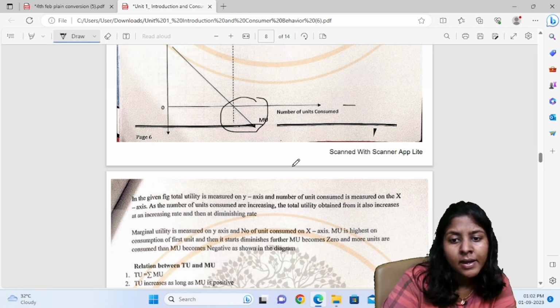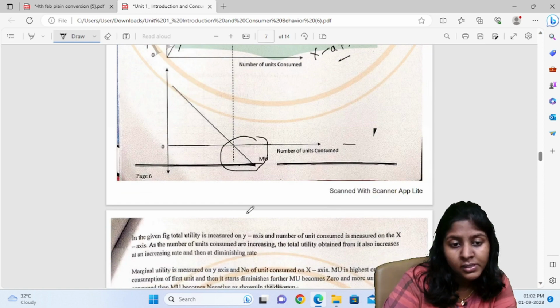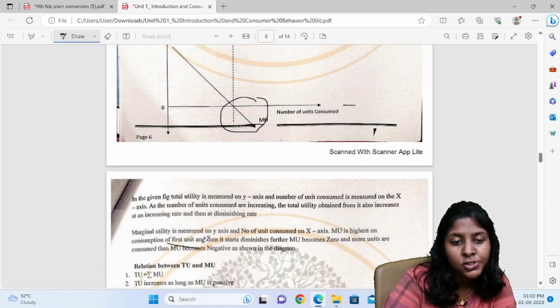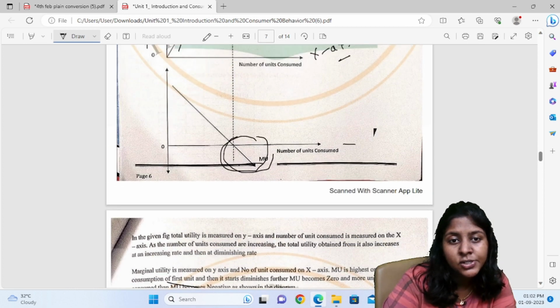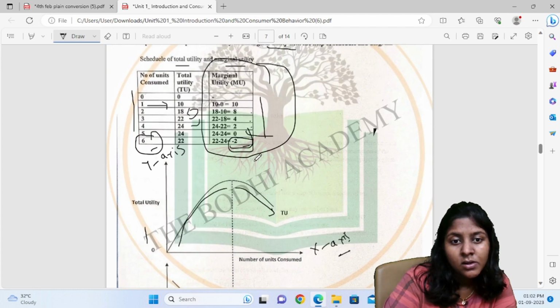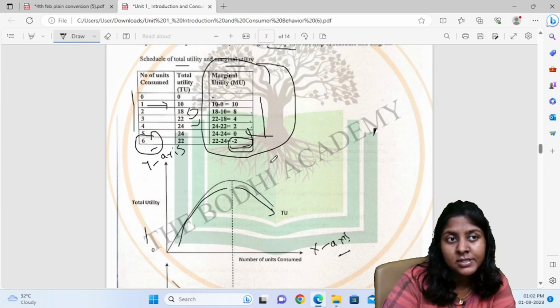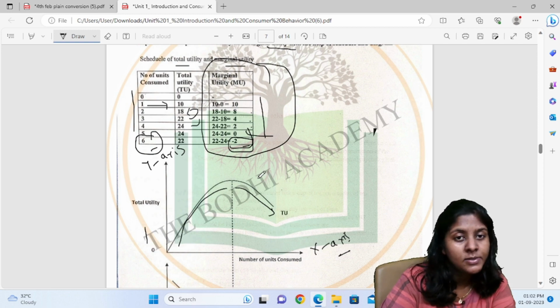Marginal utility is highest on consumption of the first unit. Now it has decreased and it has also become negative, as shown in the diagram. So here we only have to understand this concept that as more and more units of a commodity you consume, your marginal utility goes down and it also becomes negative.